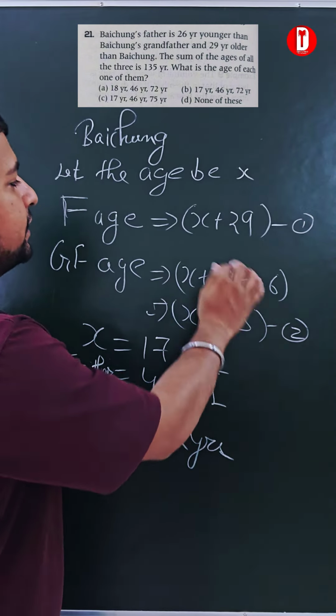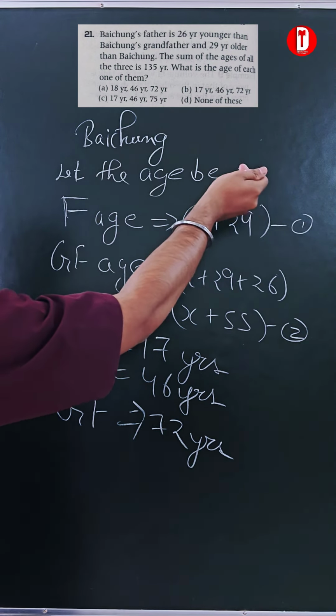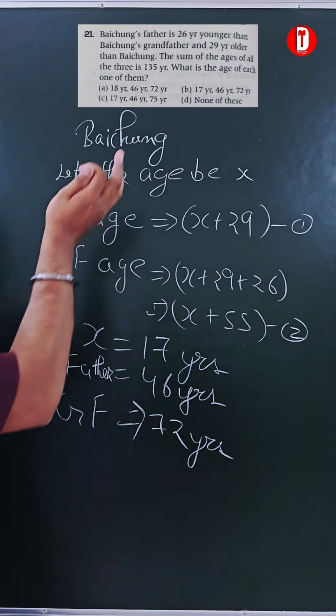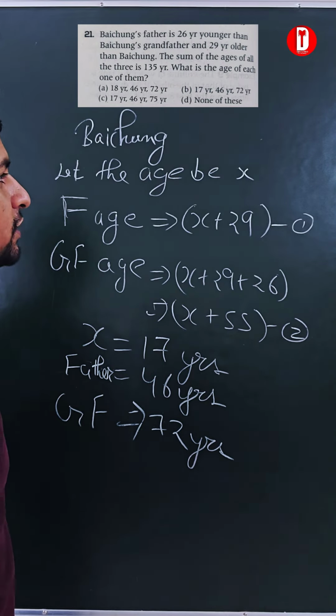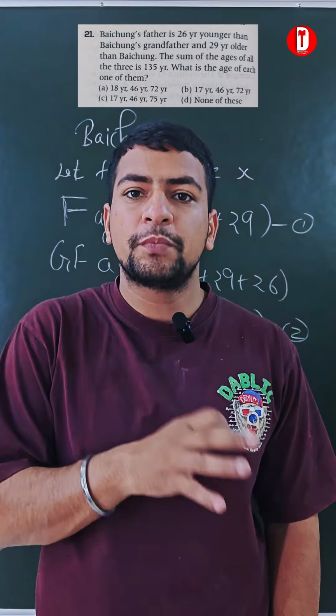You just have to make these equations and it is simple. But why are we taking Baichong's age as x? Because we can relate x with the father's age and the grandfather's age. So we need a particular relation. That's why we have assumed Baichong's age.